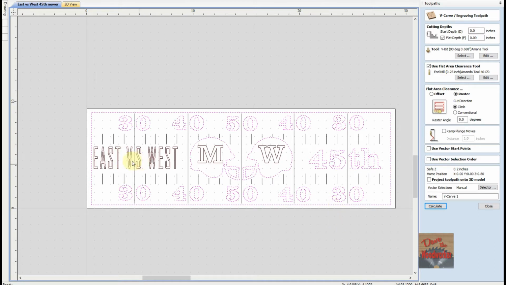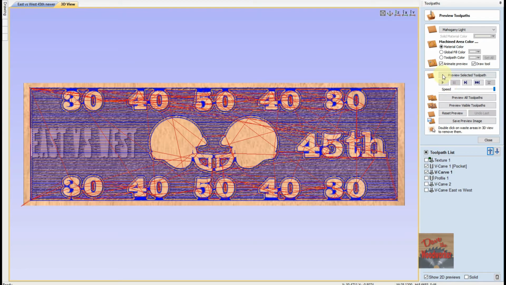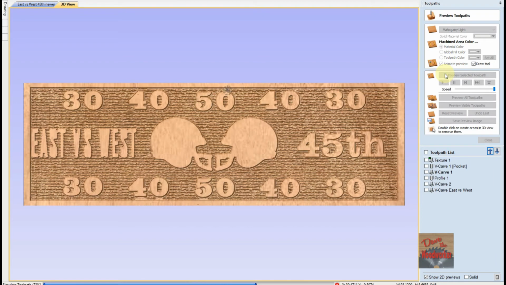I don't have the east and west because I'm going to V-carve it in, and I don't have the lines because they're going to be done with a different tool. So I'm going to click calculate on it, and we'll do the V-carve first since we already did the texture. We've got the bit in the machine, so let me show you what it's going to look like.